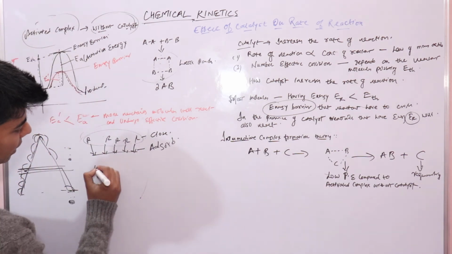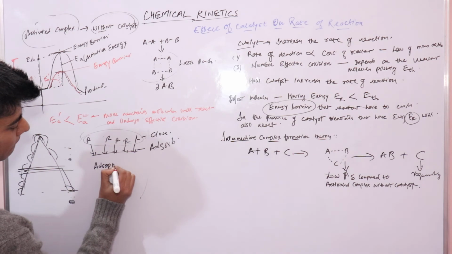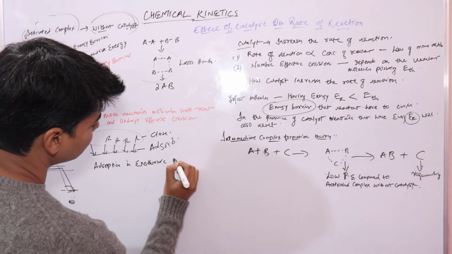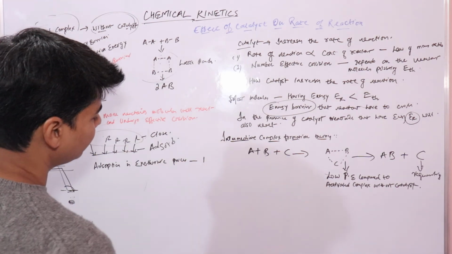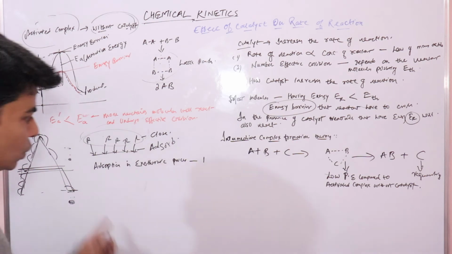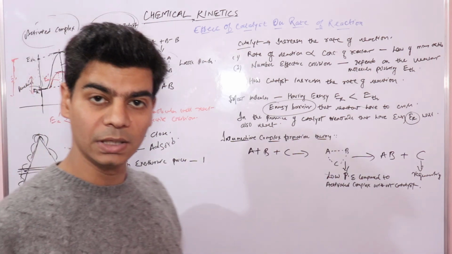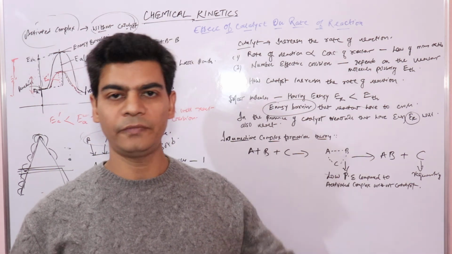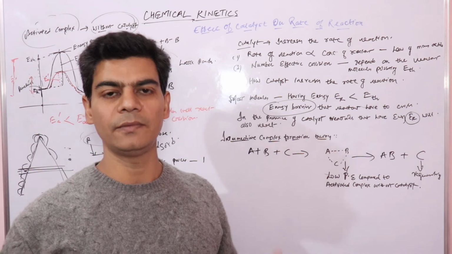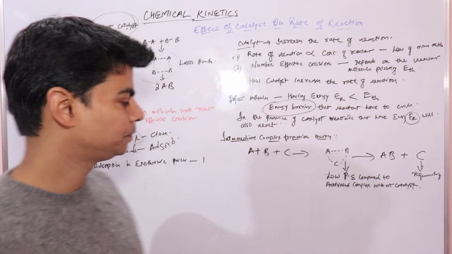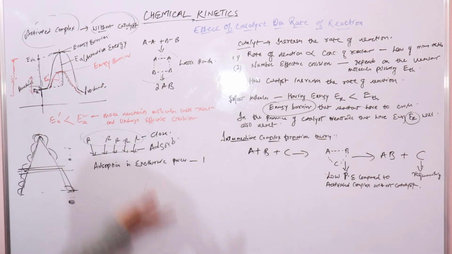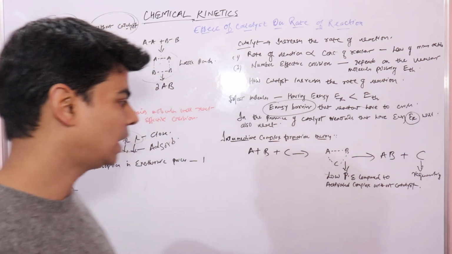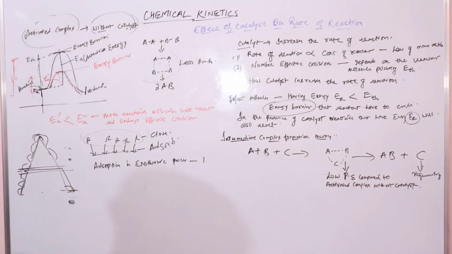And the second thing is adsorption is an exothermic process. That means energy will be released in adsorption. The energy that is released would be used by reactant molecules for effective collisions. Once they gain energy, they will undergo effective collision and form products. This is a theory. We will do all these theories in the next chapter, surface chemistry, in heterogeneous and homogeneous catalysis.